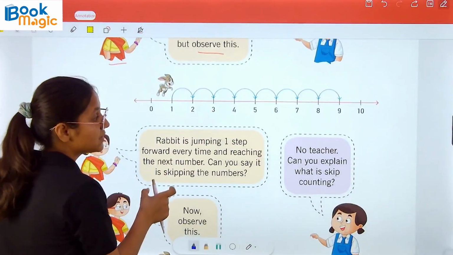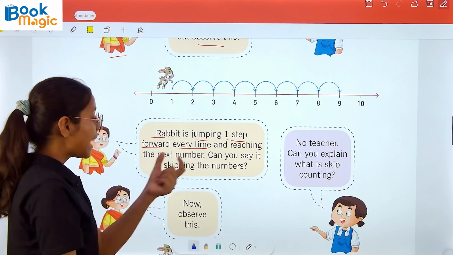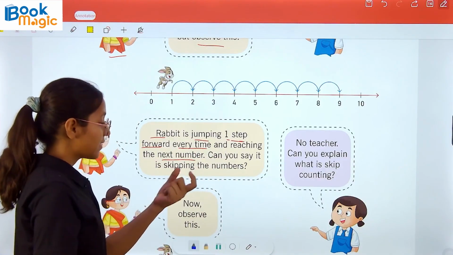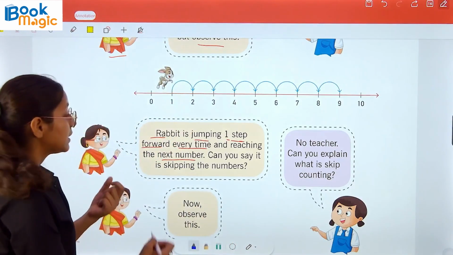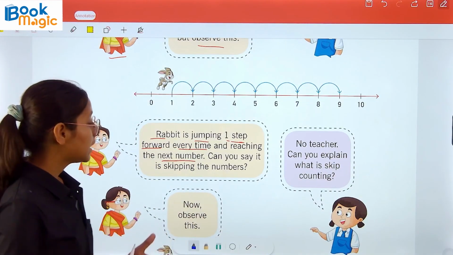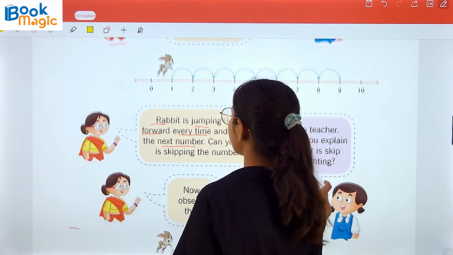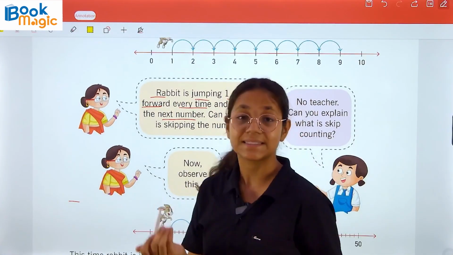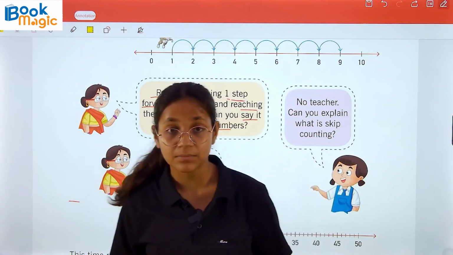Okay, so let's observe this number line. The rabbit is jumping one step forward every time and reaching the next number. Can you say it is skipping numbers? Here the teacher is asking about a rabbit that is jumping one step forward each time and reaching the next number. So can you tell whether skipping is happening here?